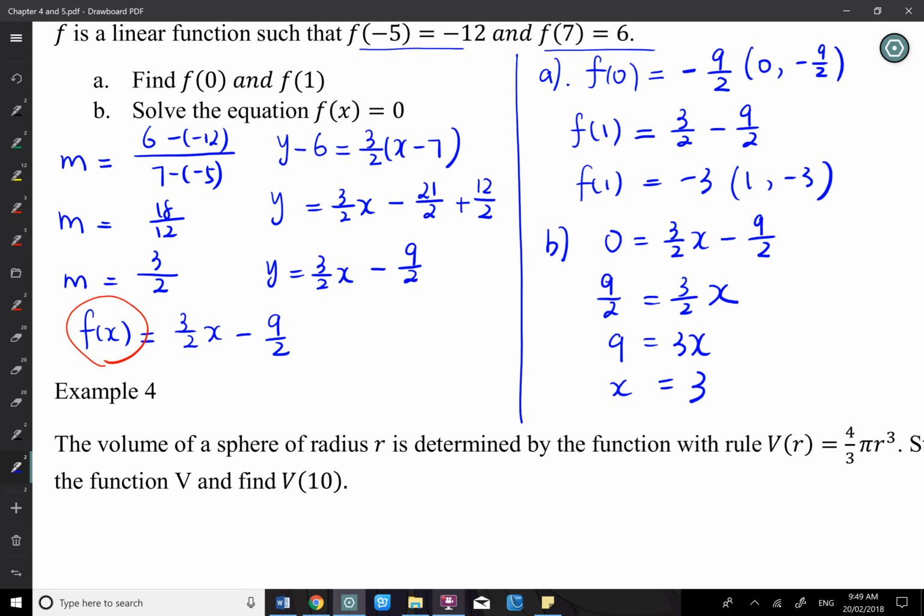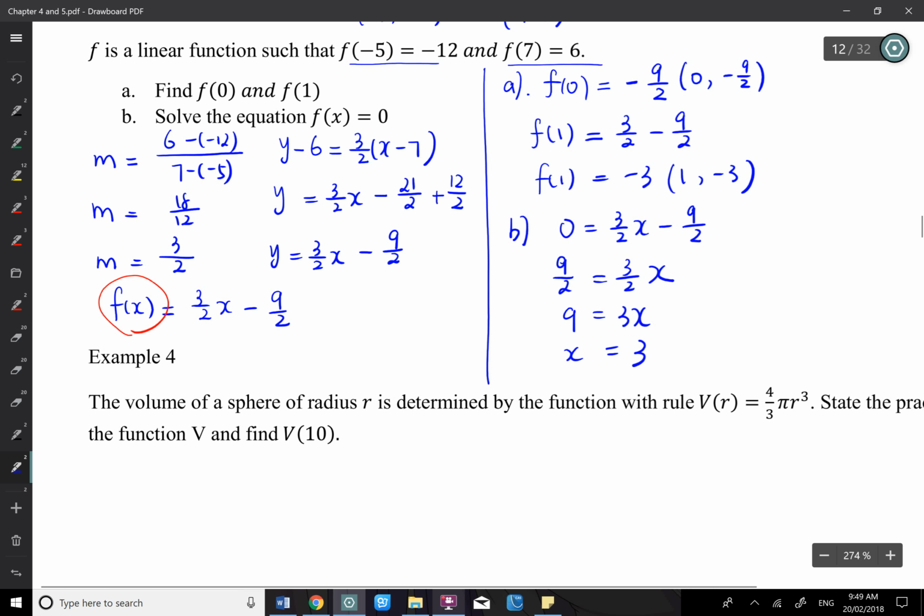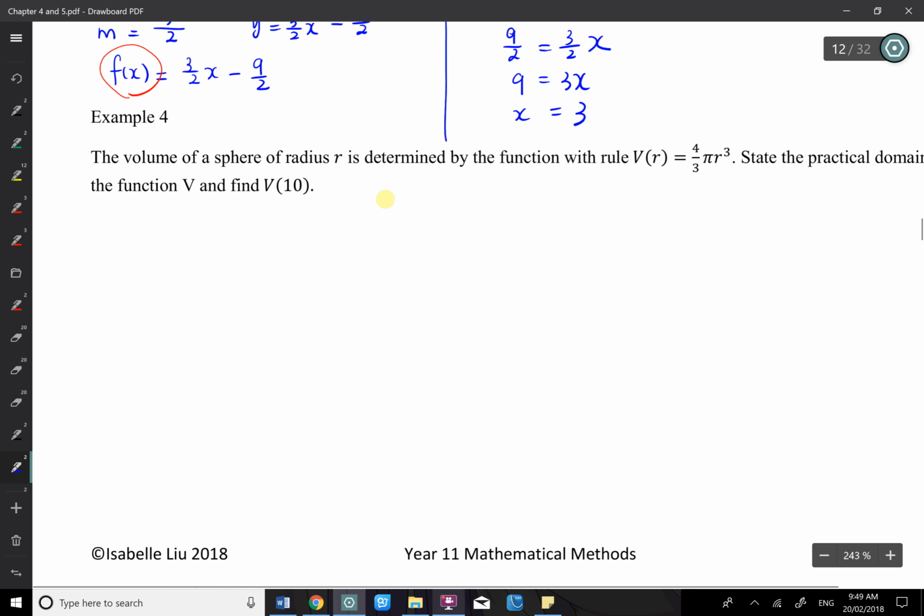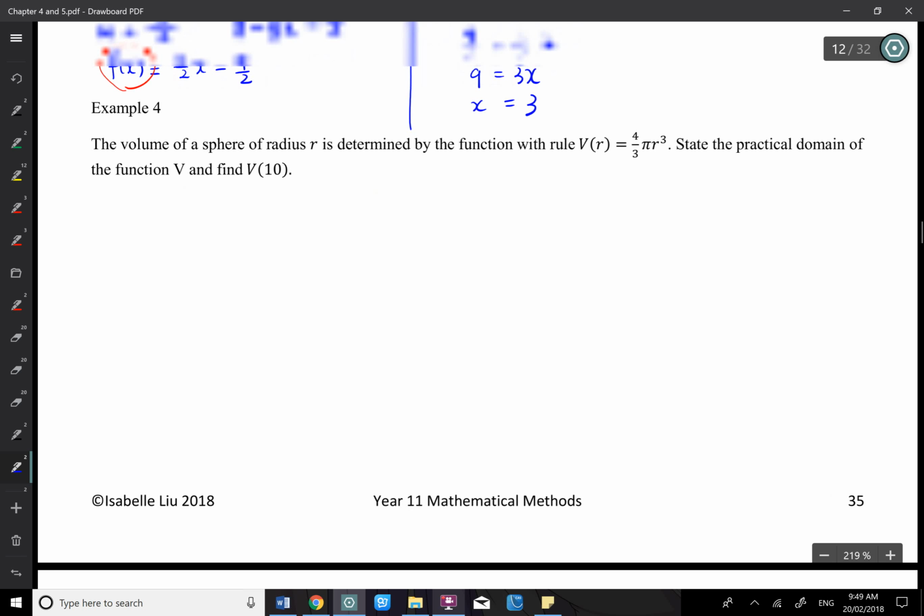I will keep trying to make you remember this formula, trying to make you use this formula, because when we learn finding tangent equations, we'll use this formula a lot. So try to use that as much as you can. That's for example 3. Let's have a look at example 4.